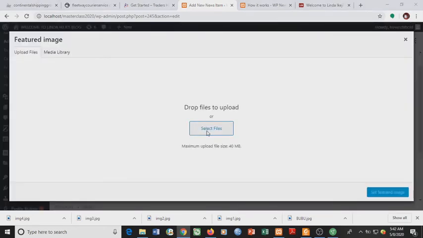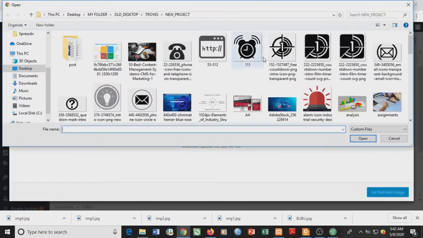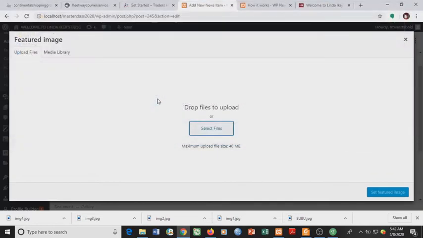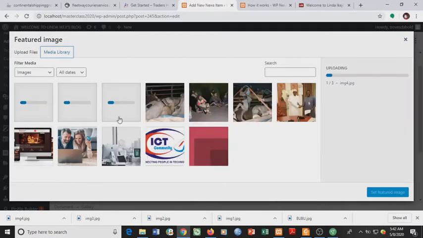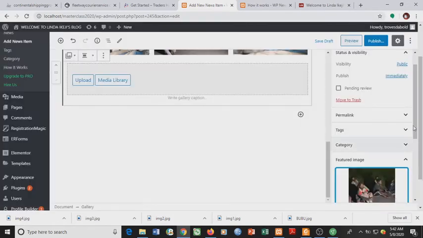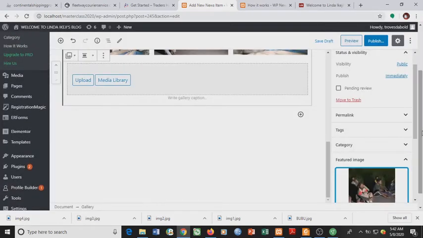Featured image, select image. Okay, to avoid wasting our time, let's select an image. The image is actually uploading, but probably let's select an image that we already have in our library. Let's set this as featured image to avoid wasting much of our time.